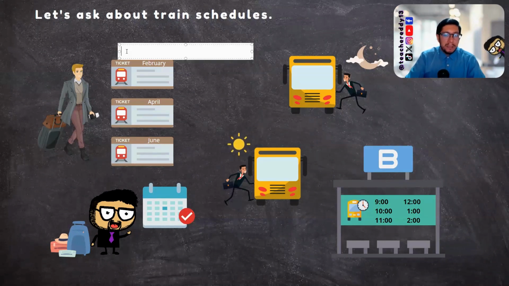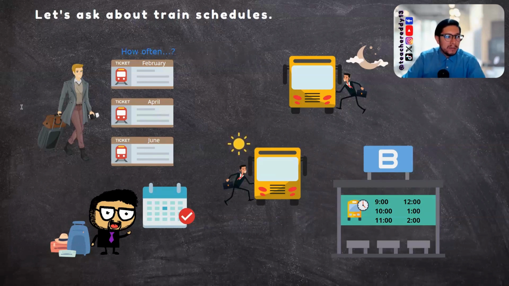How often does he travel? In this case, the answer, he travels 3 times a year. So my question, how often, indicates or discovers a frequency, a repetition. How often does he travel? He travels 3 times a year. Let's go with the next picture.